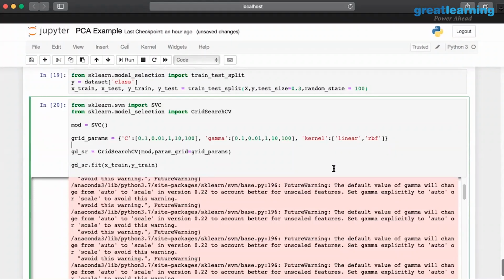Shyam, can you explain the grid params once again? Okay. 0.1, 0.01, what do they mean? It's basically, if you understand that we have these support vector machines, right?